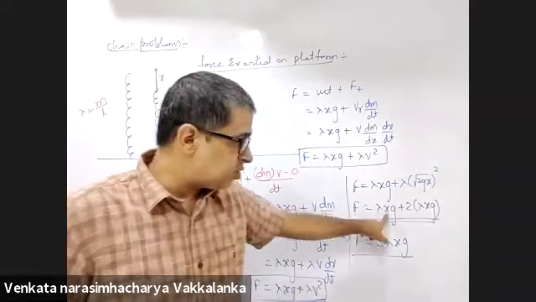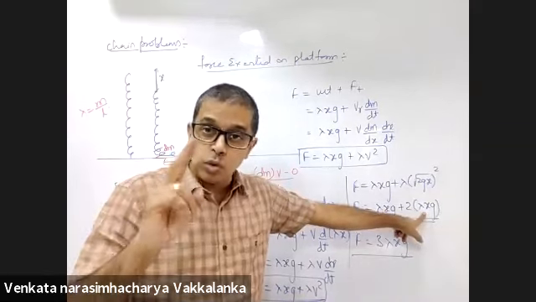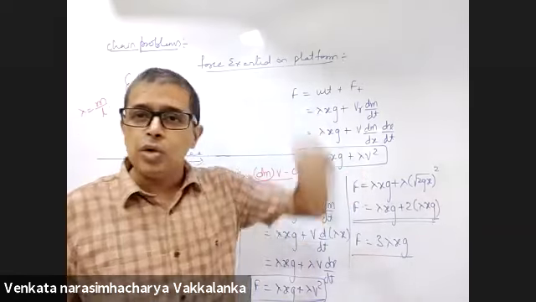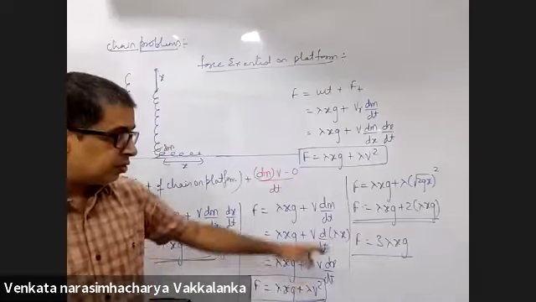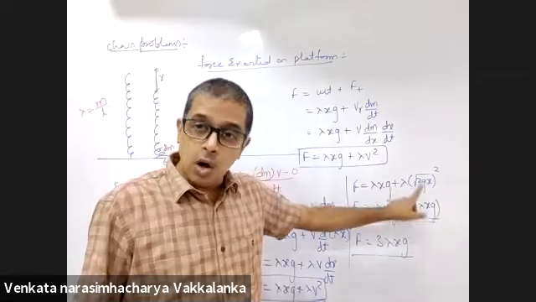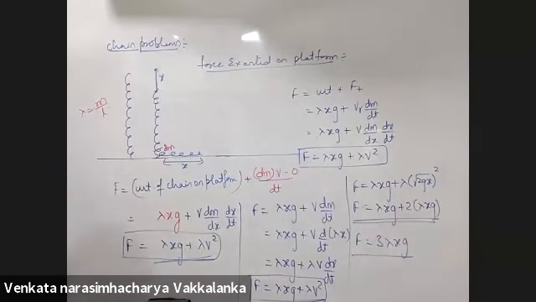Two ways of stating this statement. Either you tell me thrust force is 2 times the weight of the chain on the platform, or you tell me total force exerted is 3 times the weight of the chain on the platform. Is that clear? Yes, sir.